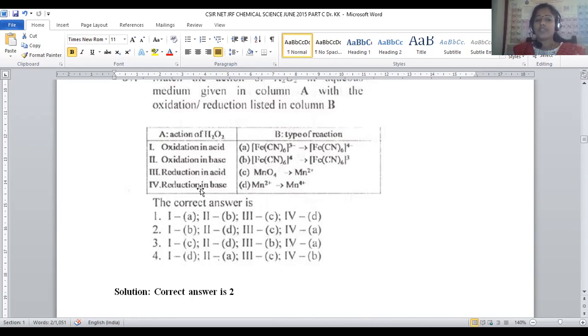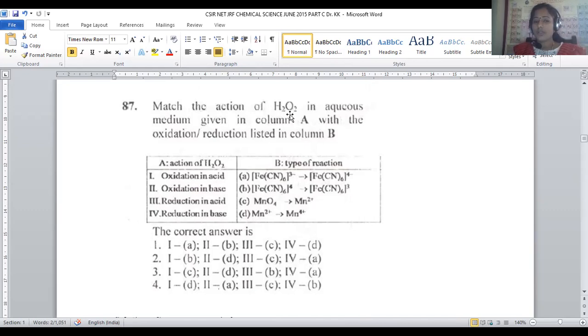Let us move on to the third, reduction in the acid. Where is reduction in acid possible? Reduction means the oxidation state will be lowered. Here you can observe MnO4-, where manganese is in +7 oxidation state going to +2. The oxidation state is lowered, which clearly indicates reduction under acidic conditions. So 3 with C is the correct one, and 3 with C is available only in option number 2. By this you can deduce option number 2 is the correct answer.